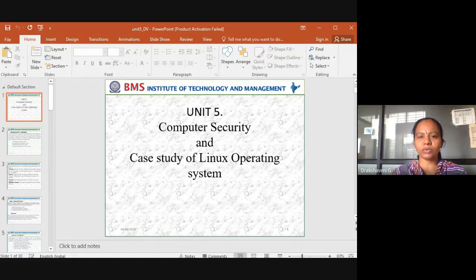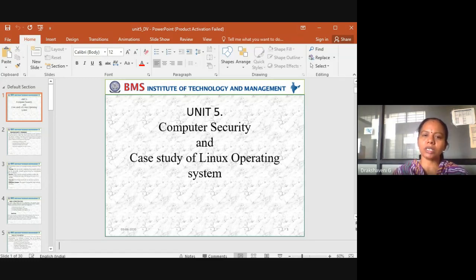We're done with 4 units. We'll start with the fifth unit. The fifth unit is about computer security and a case study of the Linux operating system.